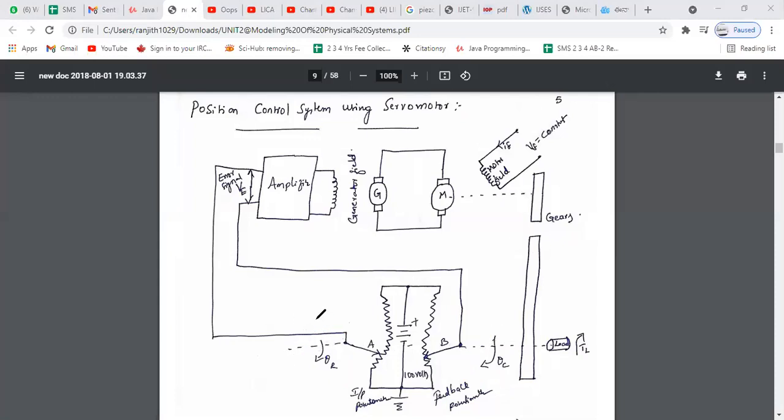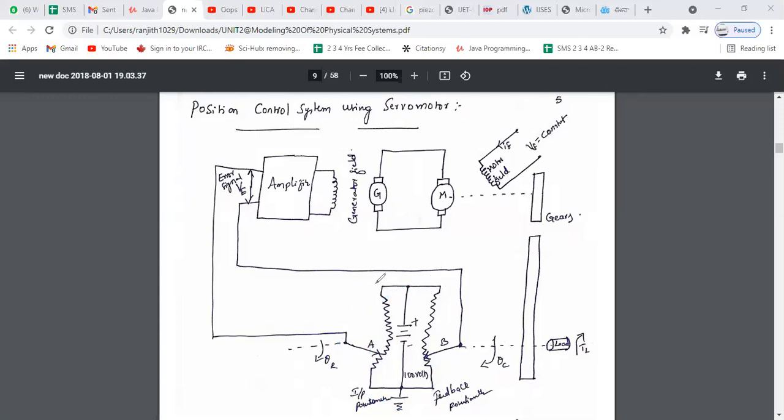Theta R is given by U, and theta C is nothing but, whenever we turn on the position control system, the actual position of the load. Theta R is your required position. Now, what is the function of this potentiometer? The potentiometer converts the mechanical position into an electrical signal.